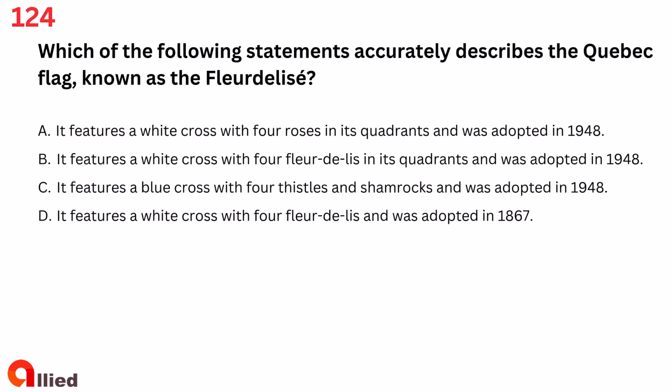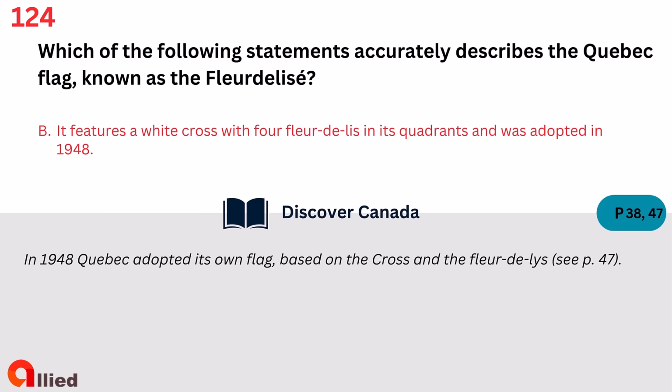Question 124. Which of the following statements accurately describes the Quebec flag, known as the Fleurdelisé? A. It features a white cross with 4 roses in its quadrants and was adopted in 1948. B. It features a white cross with 4 fleurs-de-lis in its quadrants and was adopted in 1948. C. It features a blue cross with 4 thistles and shamrocks and was adopted in 1948. D. It features a white cross with 4 fleurs-de-lis and was adopted in 1867. The answer is B. It features a white cross with 4 fleurs-de-lis in its quadrants and was adopted in 1948.